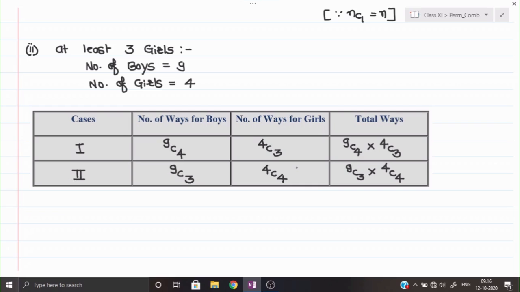Clear? Now, the most important thing is, as you know, the two parts of one particular case or a particular combination we have to multiply. All the parts we have to multiply. But see, either case number 1 will be performed, or case number 2 will be performed. Means when you are forming the committee, either you will take the 3 girls or you will take the 4 girls. Okay, because according to the situation, any one is possible.